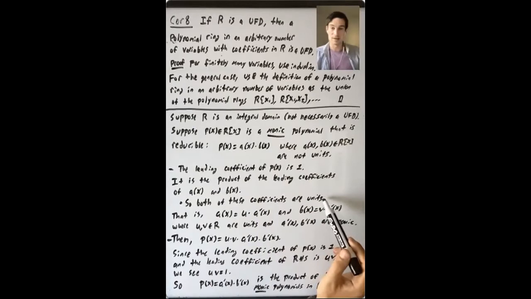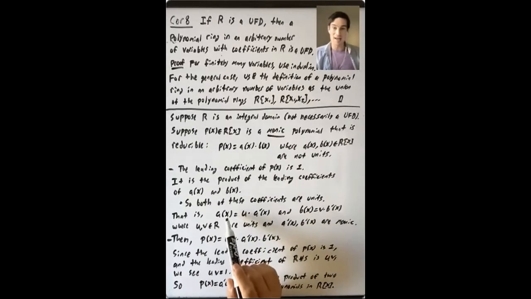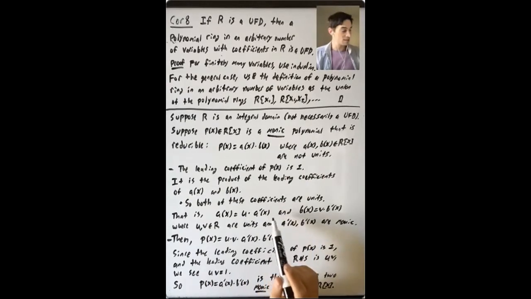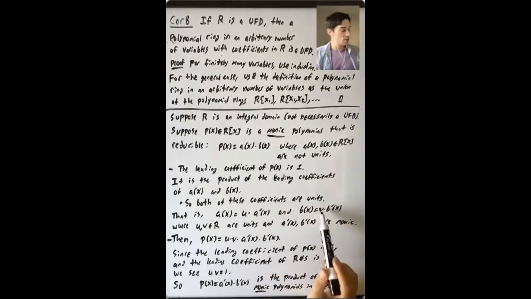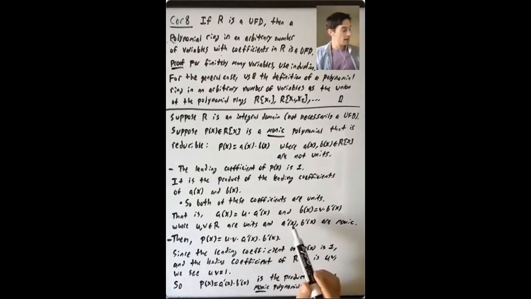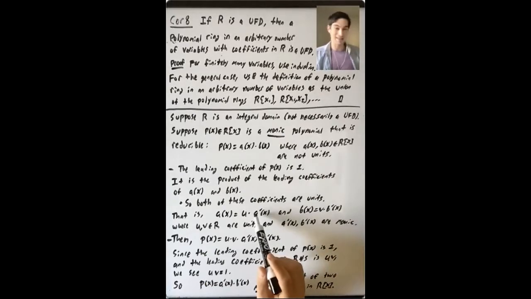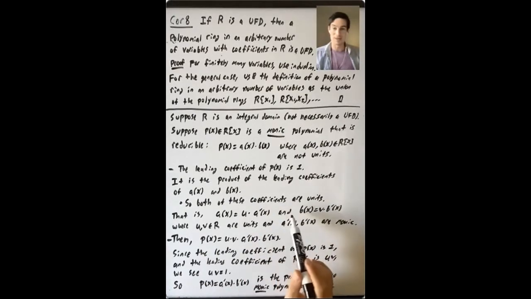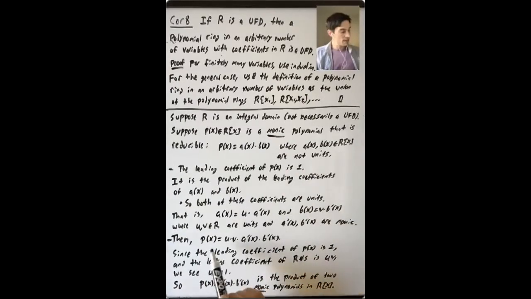both units. So that means that we can write a of x as some unit u times a prime of x, and we can write b as some unit v times b prime of x, where u and v are units, and a prime and b prime are now monic polynomials. We take this unit that is the lead coefficient, and we factor it out in both cases. So what does that mean?